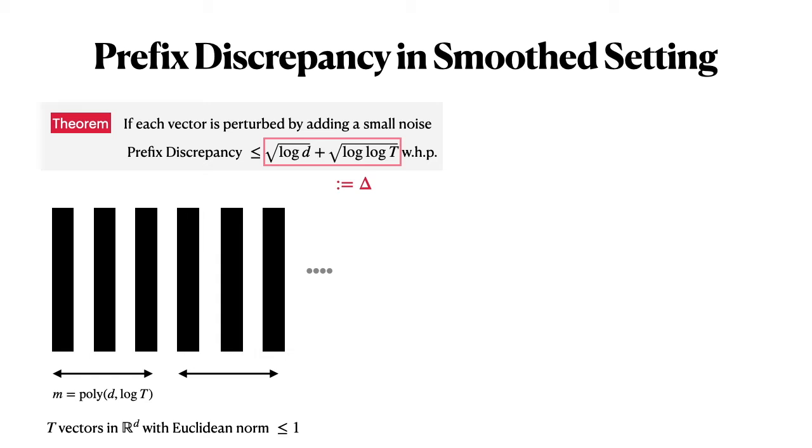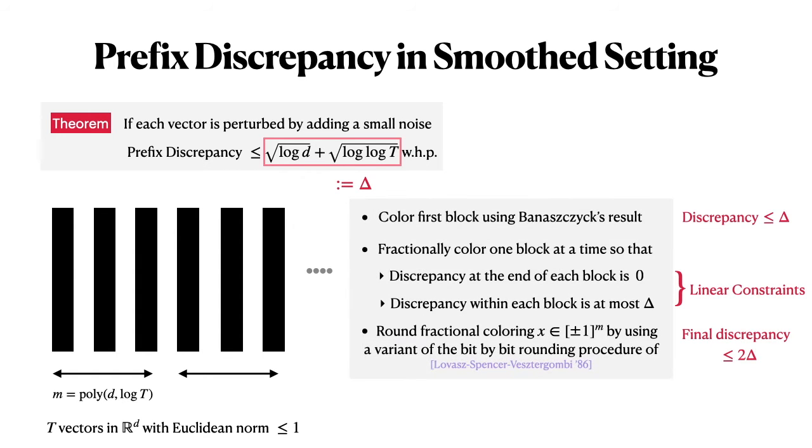What we will do first is partition these vectors into blocks or batches of m vectors each, where m will be polynomial in d and logarithmic in t. And now one can color the first block of m vectors using Banaszczyk's result. Since there are just m vectors, this will give us a root log d plus root log t bound for any prefix of the first block.